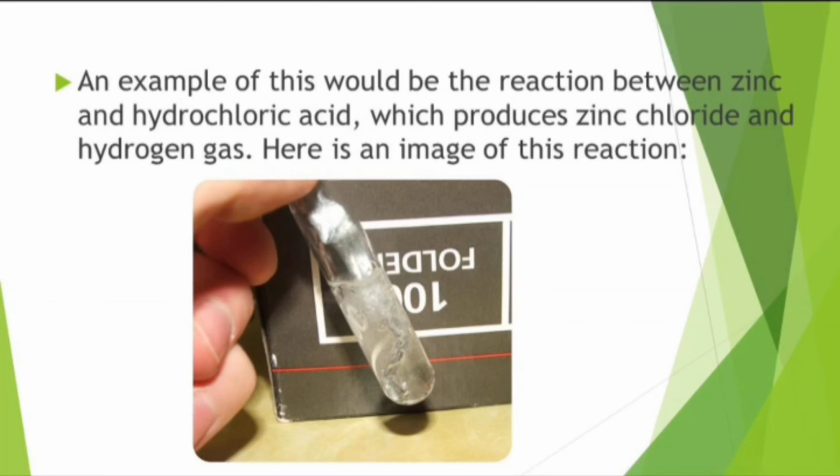reactive metal is placed in an acid solution, the following reaction is likely to occur. Metal plus acid gives rise to an ionic solution and hydrogen gas. An example of this would be the reaction between zinc and hydrochloric acid, which produces zinc chloride and hydrogen gas. Here is an image of this reaction.